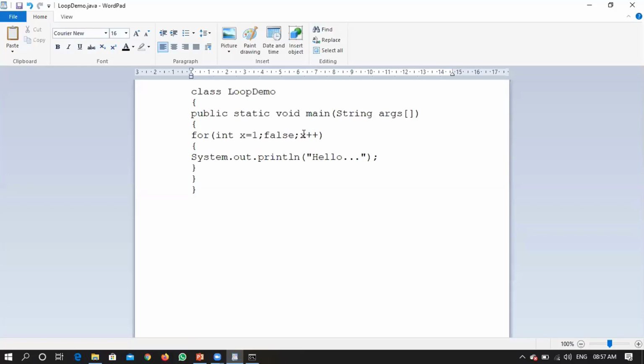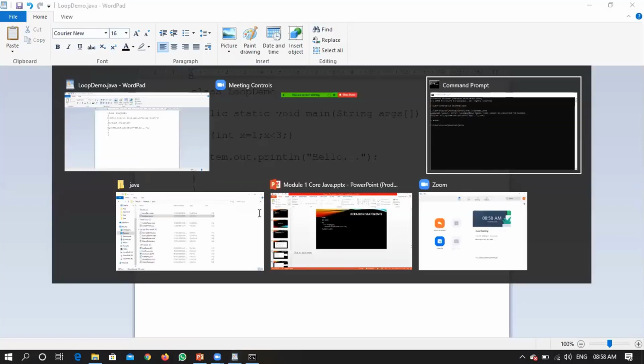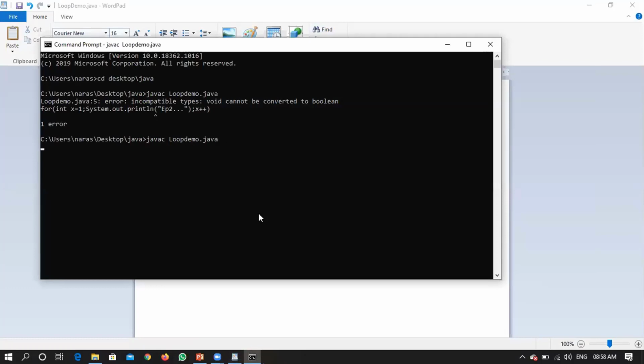So the same points we will discuss again. Is expression 3 mandatory? Is it mandatory to write expression 3? If it is not mandatory, say for example, I wrote something like x < 3, right? So again, three options. Will it show an error, or will it execute properly, or what is the scenario? Let me quickly run the program, not to waste much time asking silly questions again and again. Class name should match, LoopDemo.java.